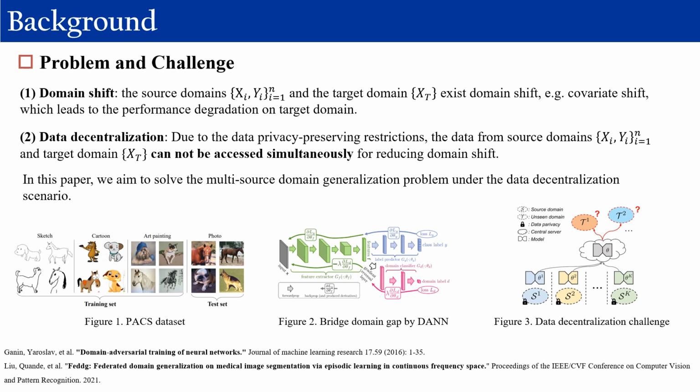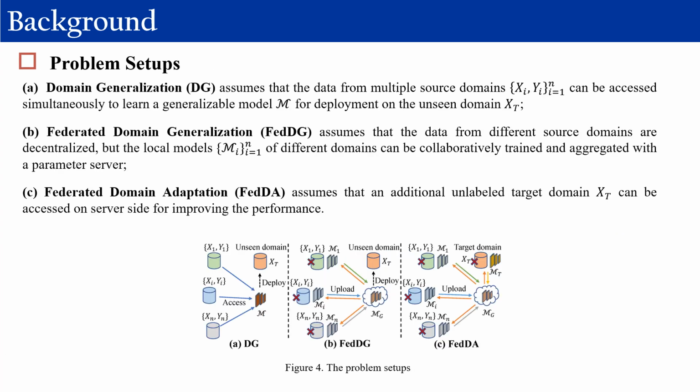In this paper, we aim to solve the multi-source domain generalization problem under the data decentralization scenario, as shown in Figure 4. Domain generalization assumes that the data from multiple source domains can be accessed simultaneously to learn a generalizable model for deployment on the unseen domain. Federated domain generalization assumes that the data from different source domains are decentralized, but the local models of different domains can be collaborative and aggregated with a parameter server. Federated domain adaptation assumes that an additional unlabeled target domain can be accessed on the server side for improving the performance.